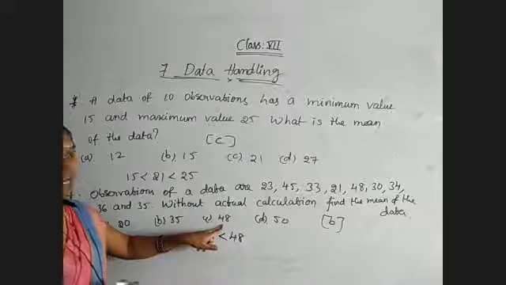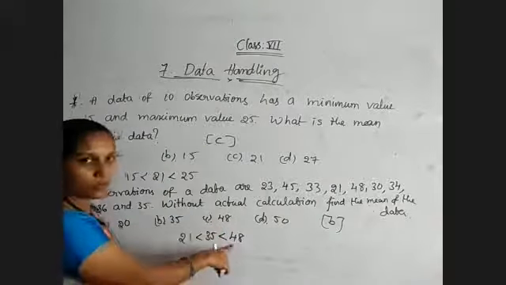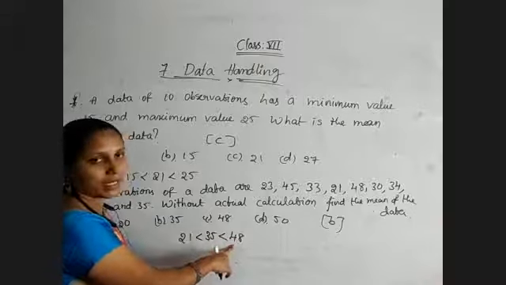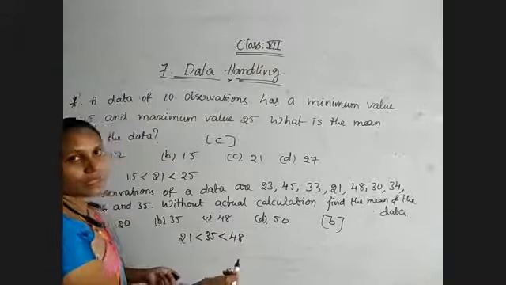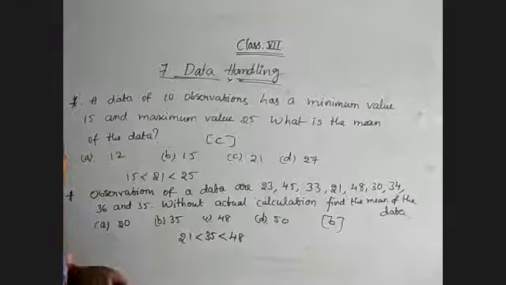Going with the third option, 48: 48 is equal to 48, so it is not a mean. 50 is more than 48, so that is also not a mean. 35 is the required value for the mean. Okay.